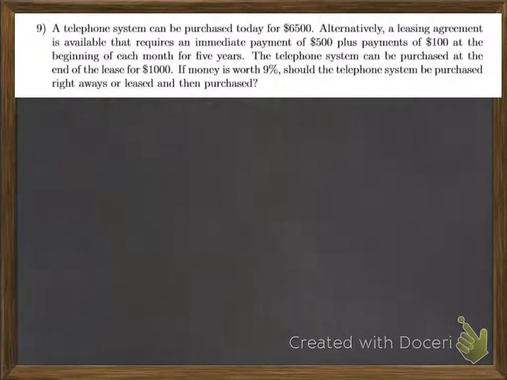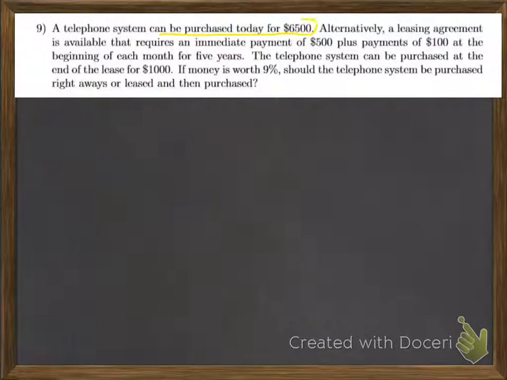This is one of the questions from the exam review for test 2, and it's question number 9. It has to do with making a decision, comparing two options. We've got a telephone system that can be purchased for $6,500, so that would obviously be option 1.